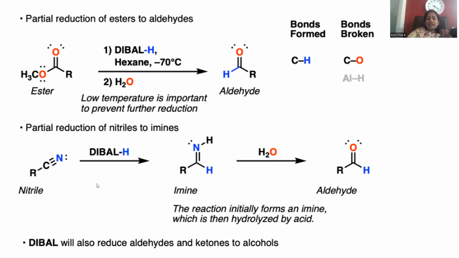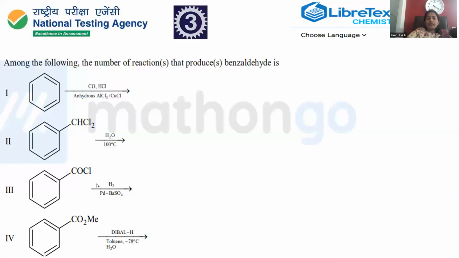So DIBAL is the kind of reducing agent that can conveniently convert ester into aldehyde. So for question 3, you may go with Gattermann-Koch, or hydrolysis of a dichloro compound, or benzoyl chloride with Rosenmund reduction, or ester partial reduction with DIBAL. All are giving rise to benzaldehyde as the final output. So this is the way we can answer question number 3.